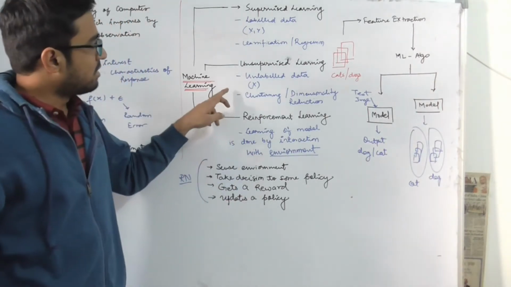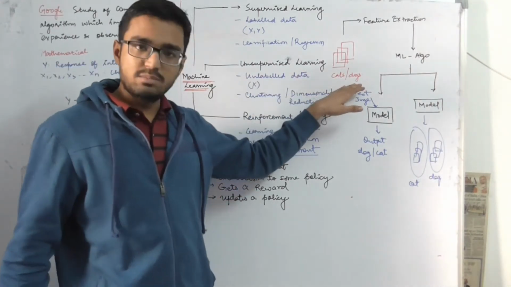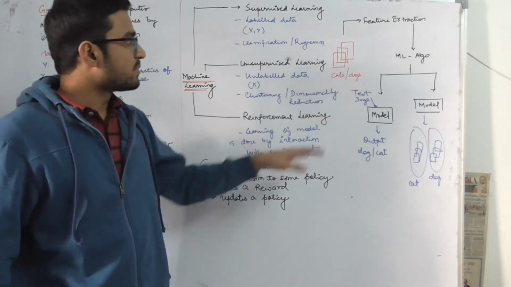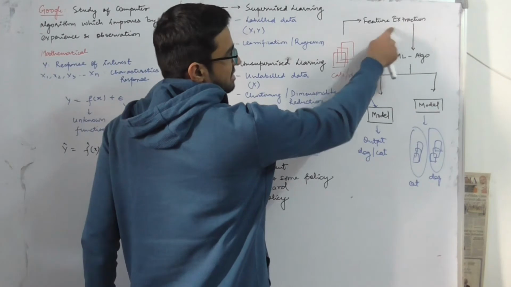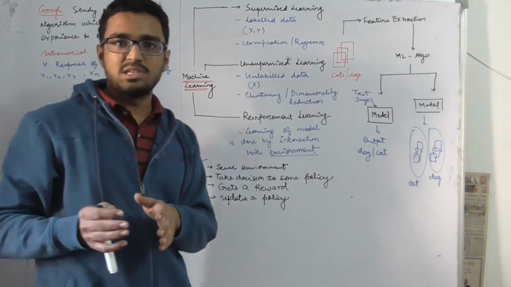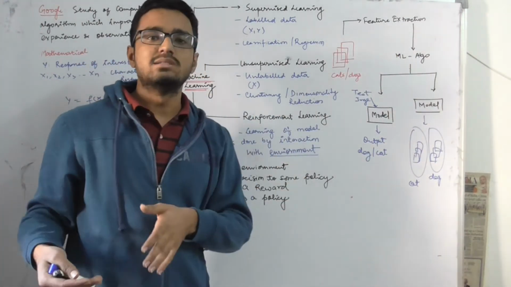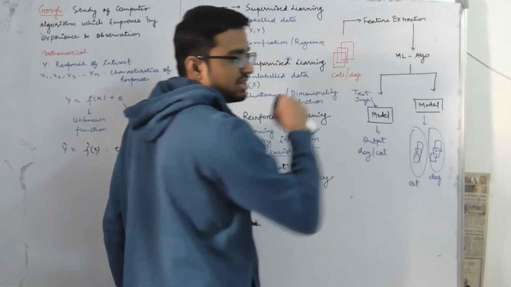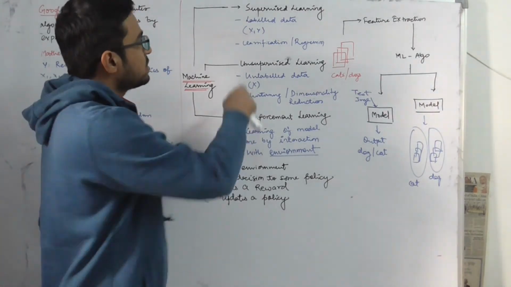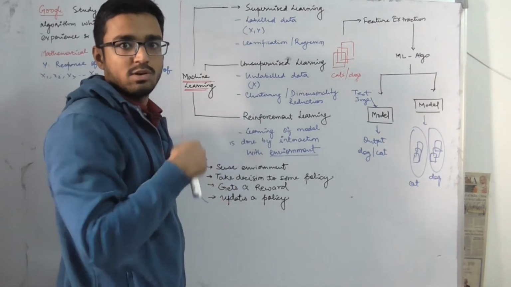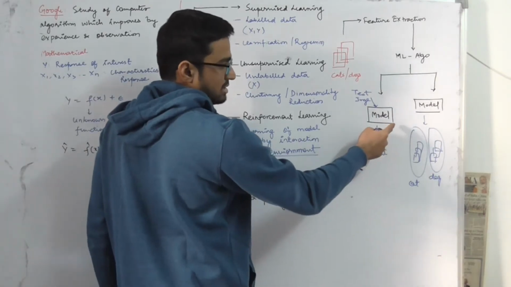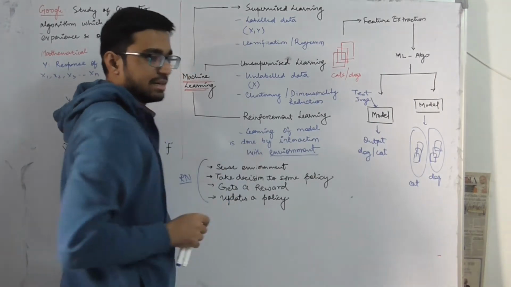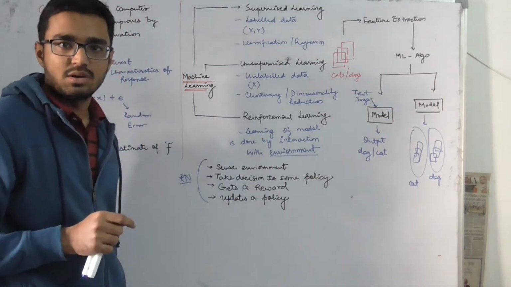Now let us talk about an example: suppose we have some images of cats and dogs. First of all, the step is feature extraction. From each image, which is given in the format of pixels, we extract some features, and after that we pass them through a machine learning algorithm. In supervised learning, we will create a model such that if a test image is passed, we can predict whether it is a dog or a cat. That is a supervised learning algorithm.